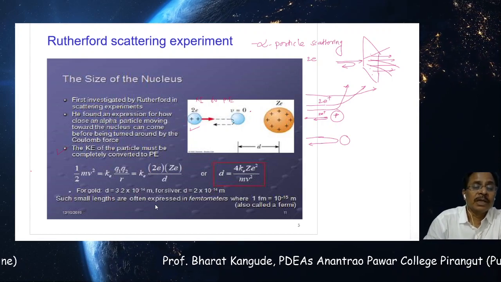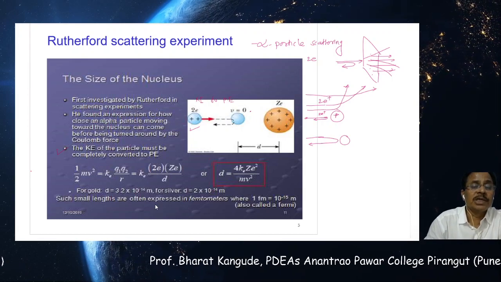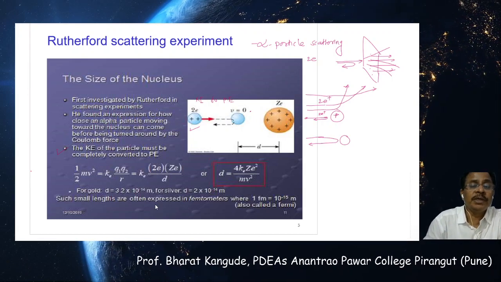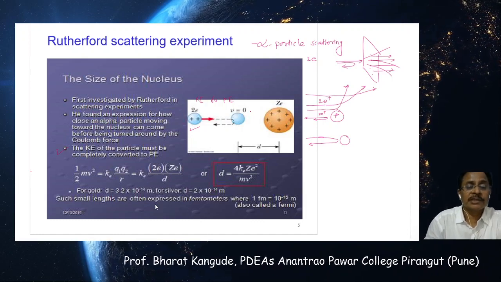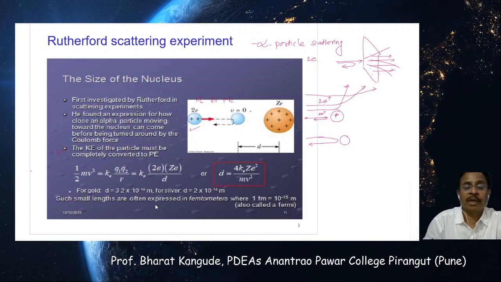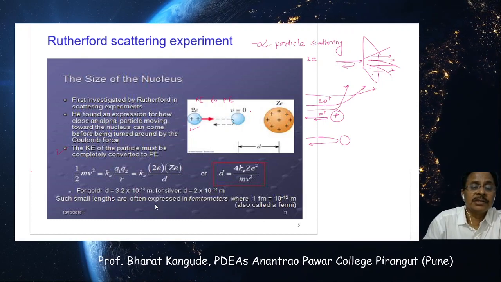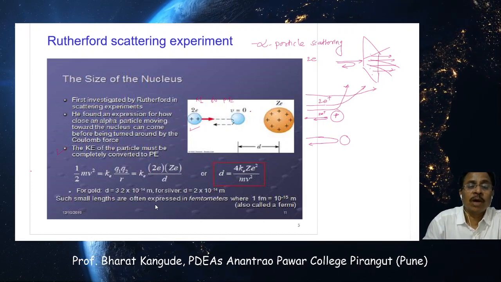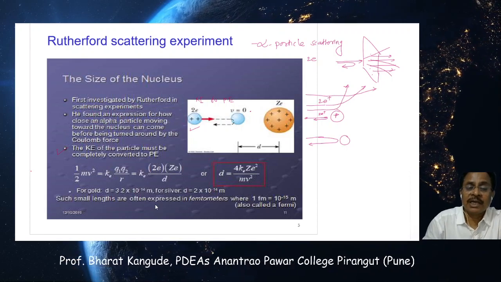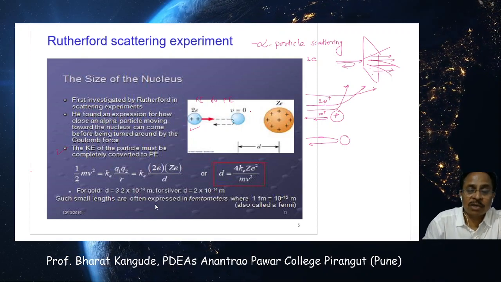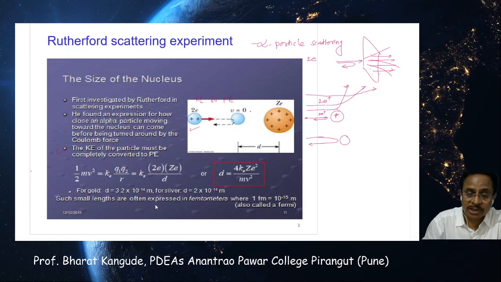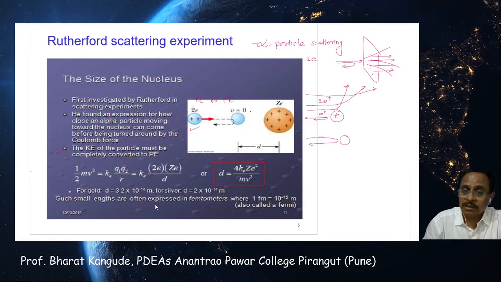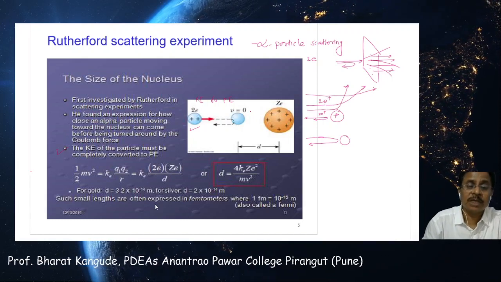and on the basis of that he showed that the kinetic energy of the particle must be completely converted to potential energy. We know that for a moving particle, the kinetic energy is given by 1/2 mv square, whereas the potential energy is K, a proportionality constant, times the charges Q1 into Q2 upon distance r. This r is to be calculated, and that is what is called the range of this particular interaction, or the size of that particular nucleus.